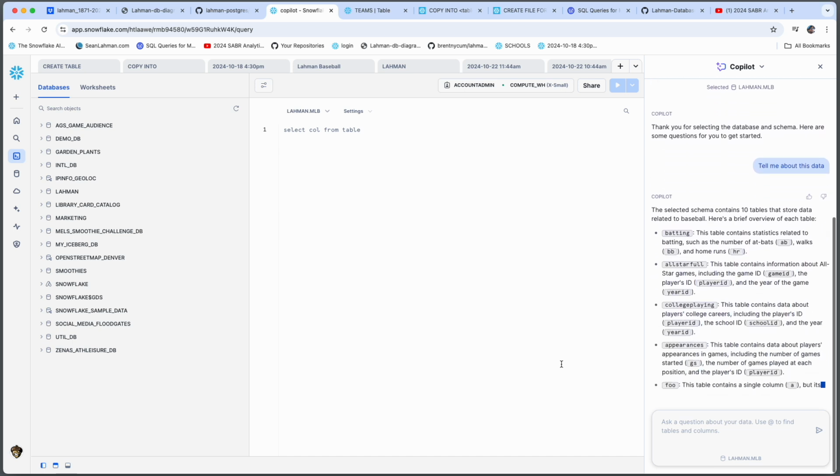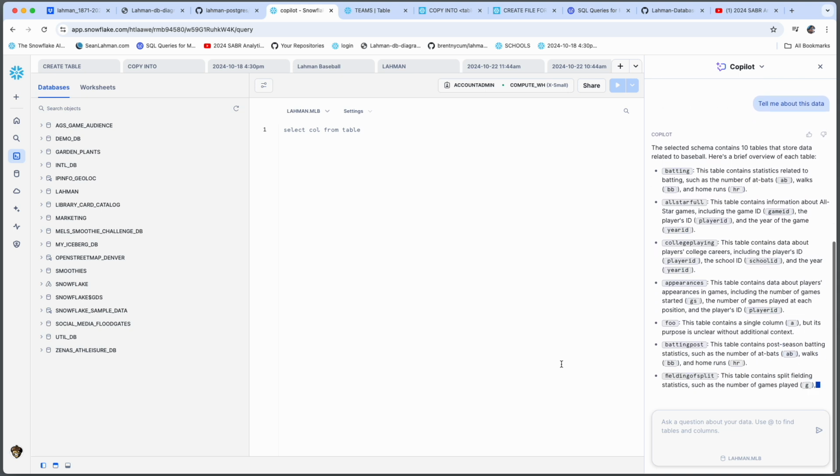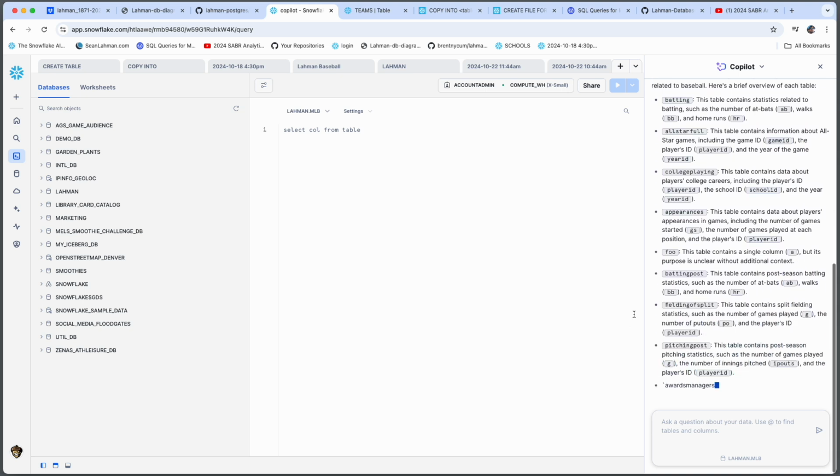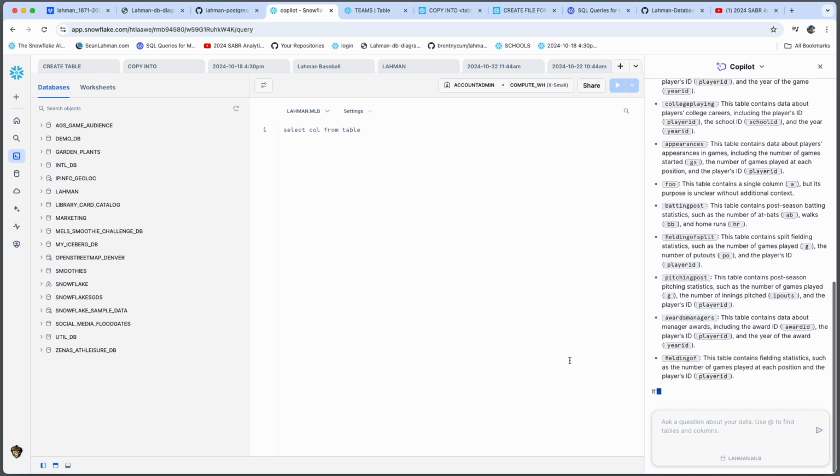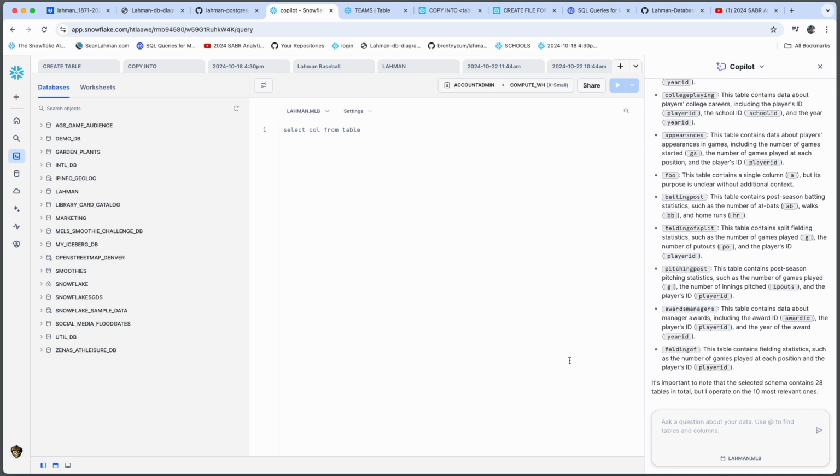As you can see, yesterday it just knew about the batting table. Now we got All-Star, college playing. Goes into some details about the different columns and whatnot. So it's definitely learning the data model. Let's see if we could continue to ask it questions.